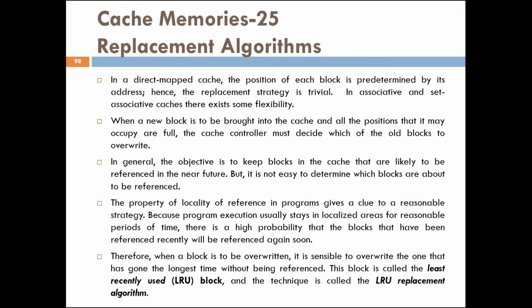Now in a direct mapped cache, the cache block position is fixed, hence arbitrarily a new block cannot be brought into the cache. So there is no replacement strategy. Whereas associative and set associative mapping allow some flexibility. Now if a new block is to be brought in, the cache controller must decide which of the old blocks is to be replaced. That is, it has to identify the victim block.